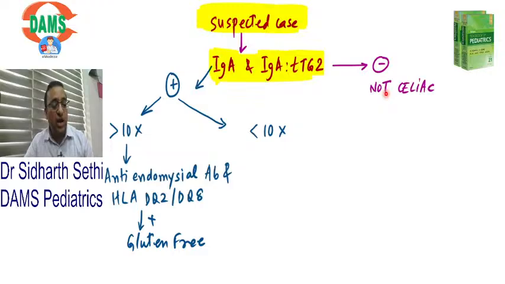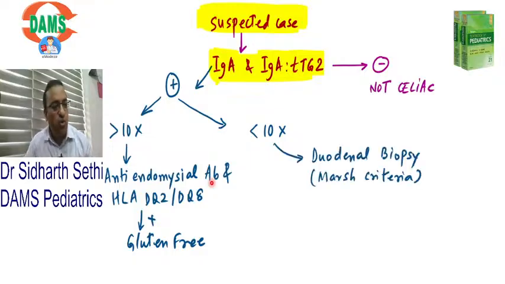Now if the levels are more than 10 times, this is according to Nelson's textbook, according to the European Pediatric Gastroenterology guidelines, you do an anti-endomysial antibody and HLA DQ2, DQ8. If they are also positive, we start him on a gluten-free diet. So my friends, the next step is to do an anti-endomysial antibody. So nowadays we don't do a biopsy in everybody. We do a duodenal biopsy only if the levels are 10 times the upper limit of normal. Okay?